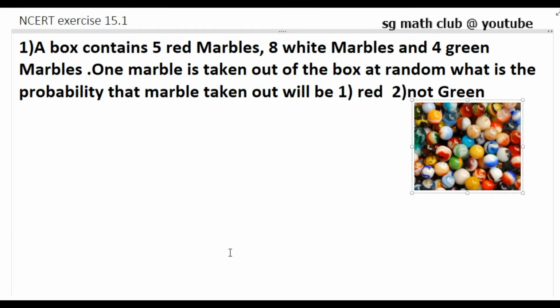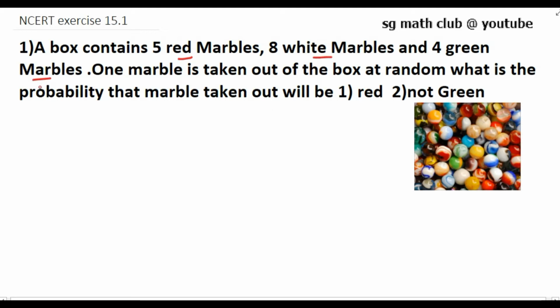You have already studied theoretical probability. In today's video, we will do some problems based on theoretical probability. The first question: a box contains 5 red marbles, 8 white marbles and 4 green marbles. One marble is taken out of the box at random. What is the probability that the marble taken out will be red and not green?